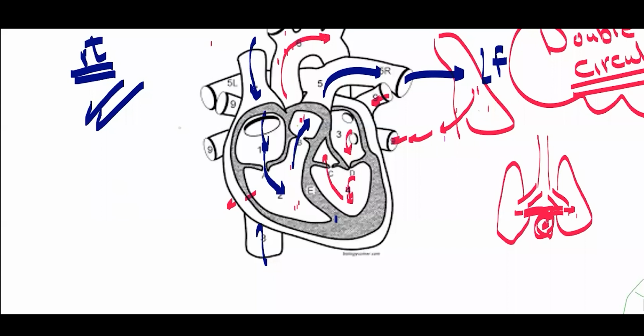So the next advantage: the blood is pumped with lower pressure from the heart to the lung, so it will not allow damage of the capillaries and the alveoli. And it is pumped from the heart to the body with higher pressure, so it will be able to circulate all over the body and reach all body cells. Is it hard? Can you repeat again?